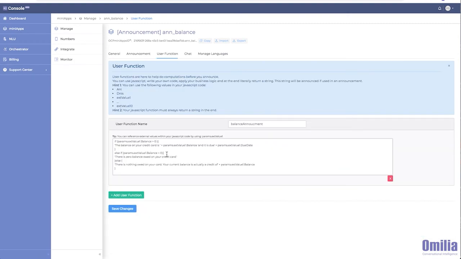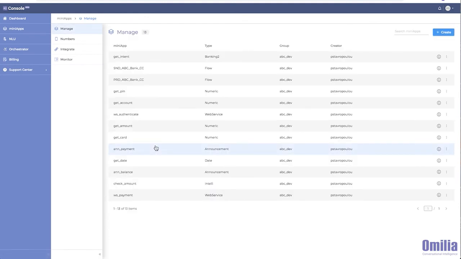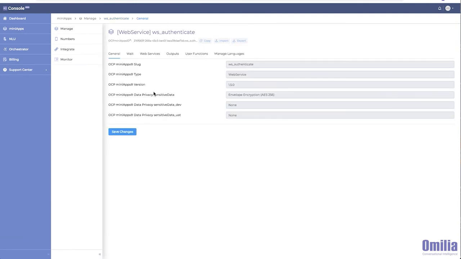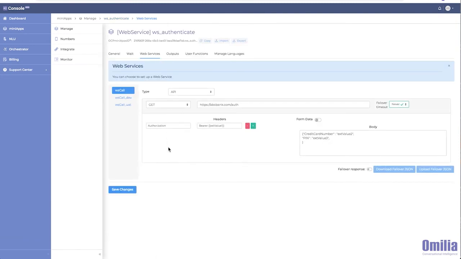Web service minApps are configured to reach REST API endpoints and support production, dev, and UAT URLs. Variables can be used in headers and body elements. Web service outputs can be processed prior to returning to Orchestrator. This enables clean and consistent outputs and an easy unit testing approach. As with announcement minApps, support for additional JavaScript functions is also available if additional logic is required.